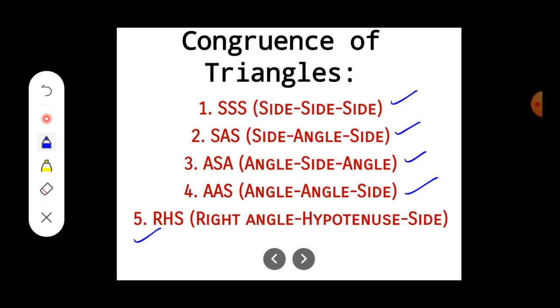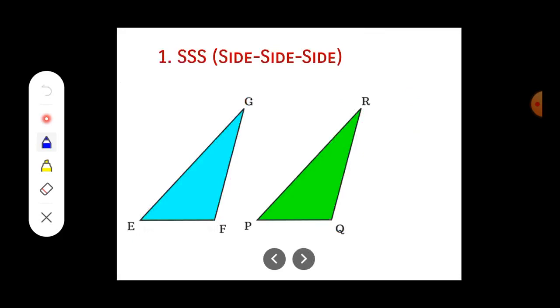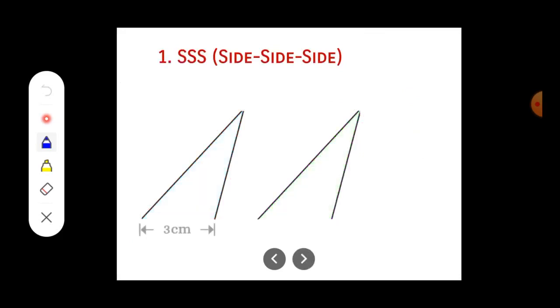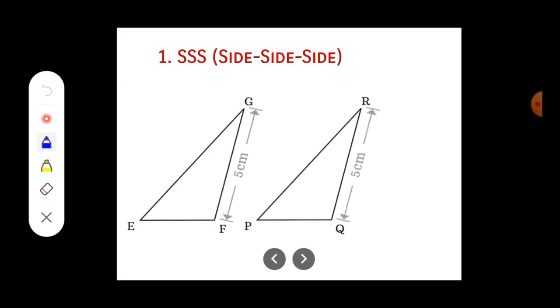In our triangles chapter, we discuss hypotenuse, right angle, and Pythagoras, so it is totally based on that. Now, let us discuss what the side, side, side congruency rule is. Side, side, side congruency rule means when we compare two triangles.